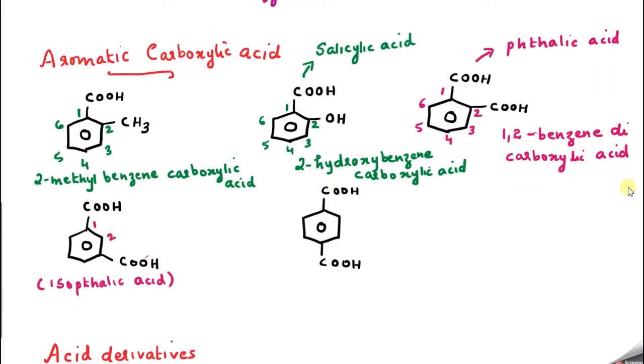IUPAC name: numbering 1, 2, 3, 4, 5, 6, so we can say 1,3, correct? 1,3-benzene, what is the name? 1,3-benzenedicarboxylic acid.